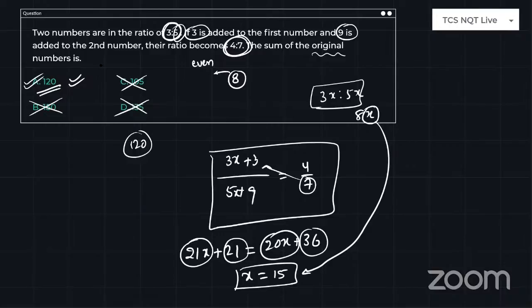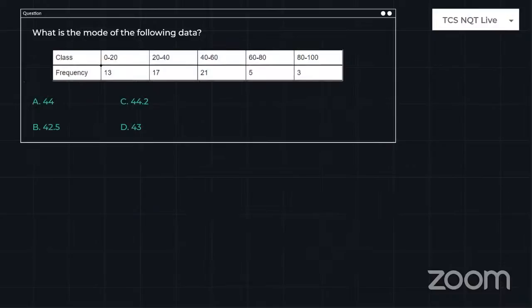Okay, so look at the options also. The TCS questions are beautifully designed this time. They are giving you the proper options so that you can think smartly. So we can see how to think in more ways. So just look into the next question.